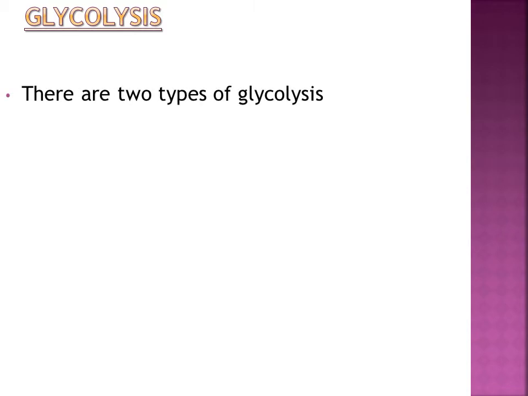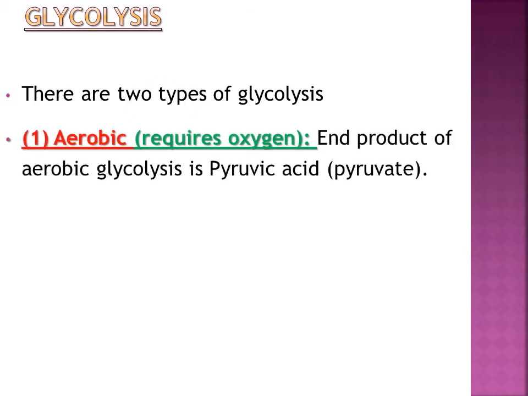Now we will see the main glycolysis. There are two types of glycolysis. Be careful. What are these two types? One is known as aerobic. Aerobic means in air, in the presence of oxygen. It requires oxygen. We'll see how aerobic glycolysis takes place, but here the summary is given. The end product of aerobic glycolysis is pyruvic acid or pyruvate.